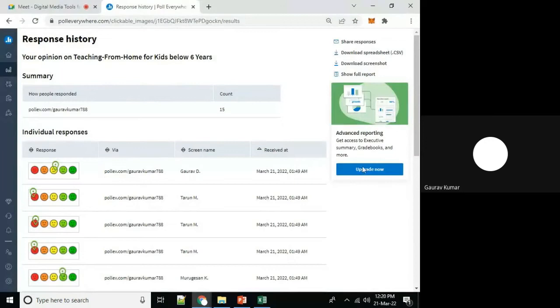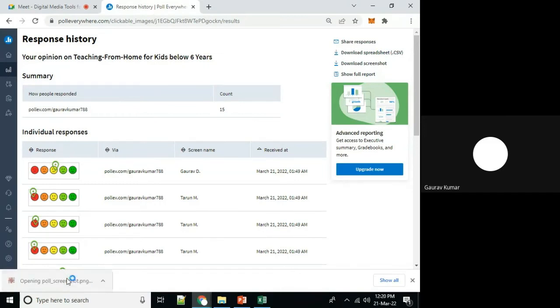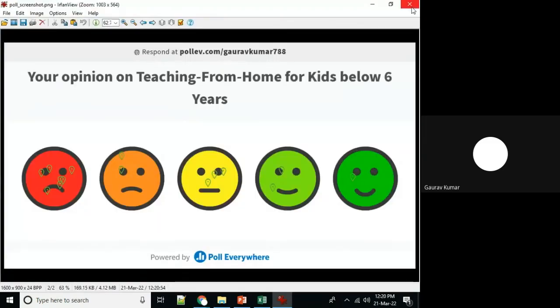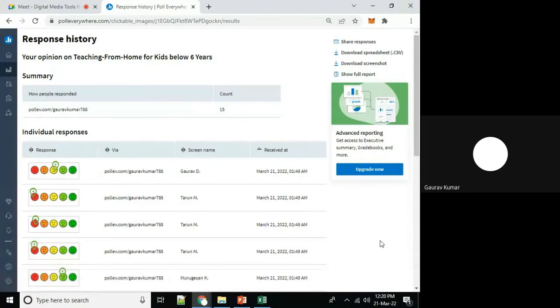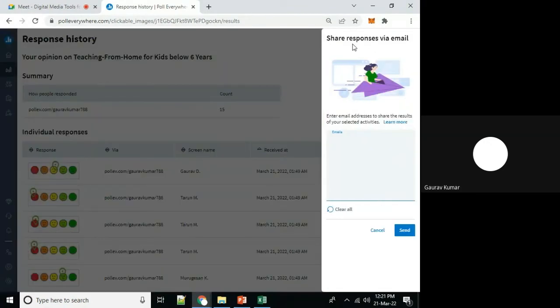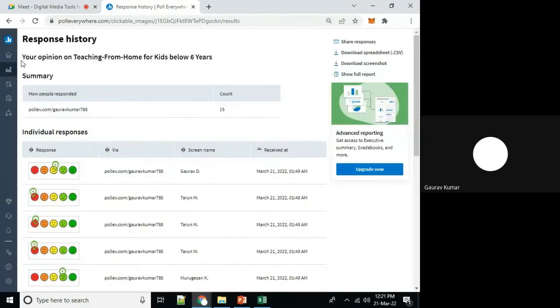In the same way, if I want to download a screenshot, no need to print screen and move to paintbrush. We can directly take its screenshot. Share responses: we can share these responses to multiple mail accounts. If I want to send all of these responses, this particular quiz, to my authorities, then mail accounts can be specified.